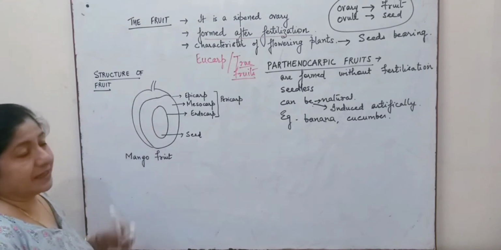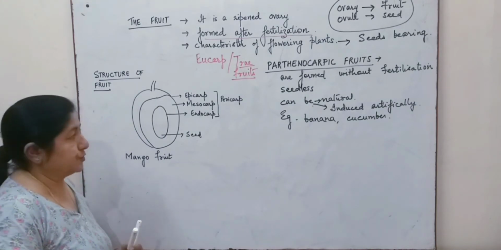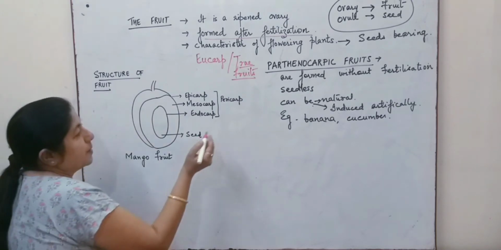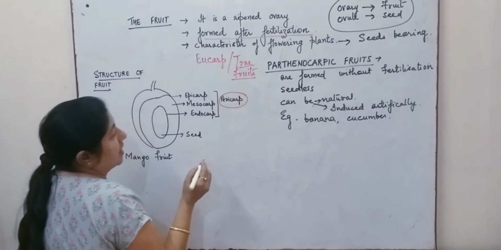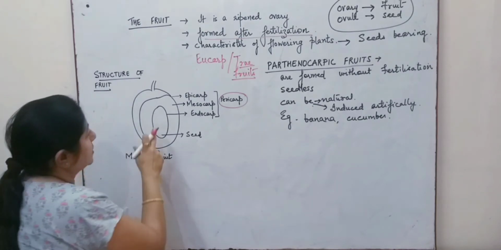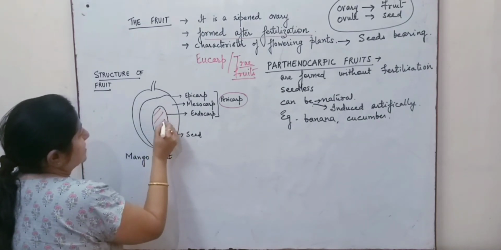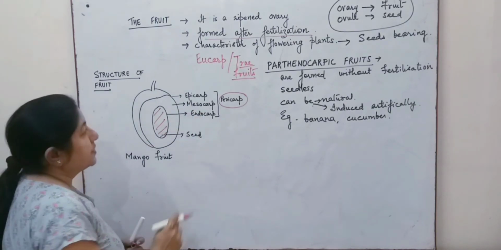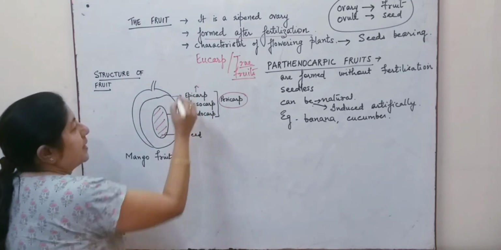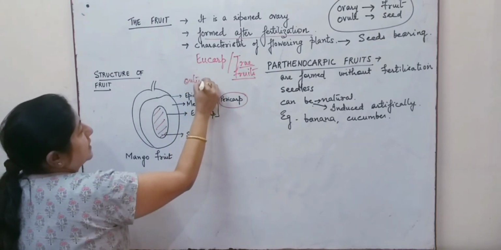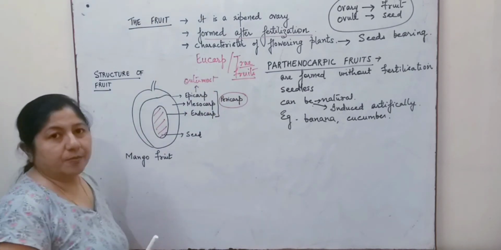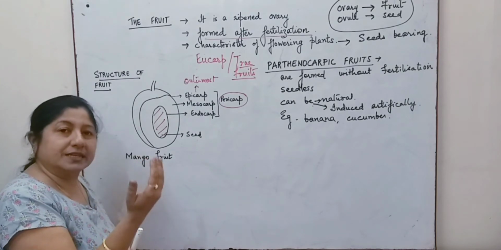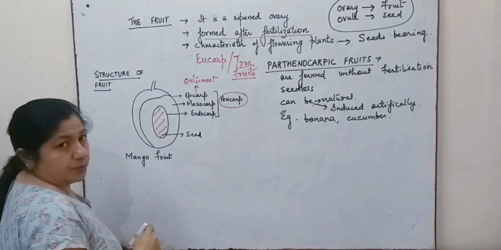Now, if we study the structure of a typical fruit, we find that it consists of a structure which is known as pericarp. And this pericarp is the covering on the seed. So, this is the seed which is very well protected by 3 layers. The outer layer is known as the epicarp. So, outermost layer, it is the epicarp and it is normally thin. In the case of mango, it is slightly leathery, which we call a peel.